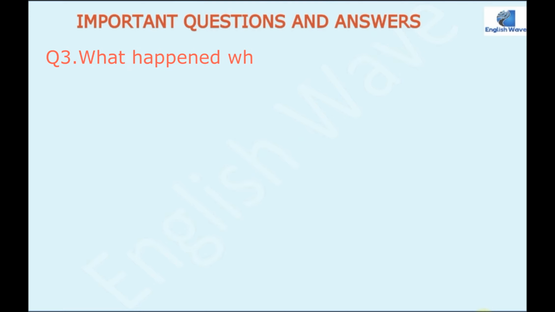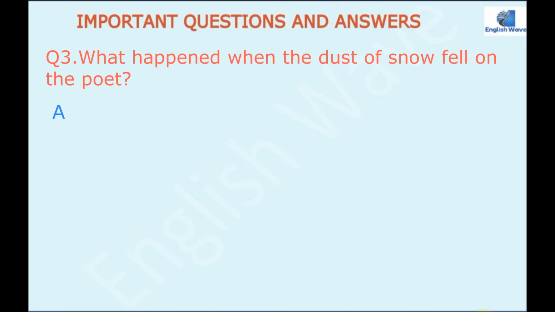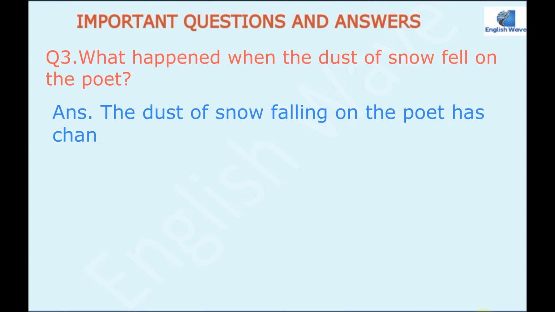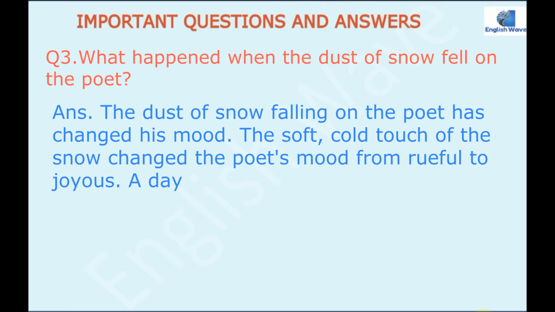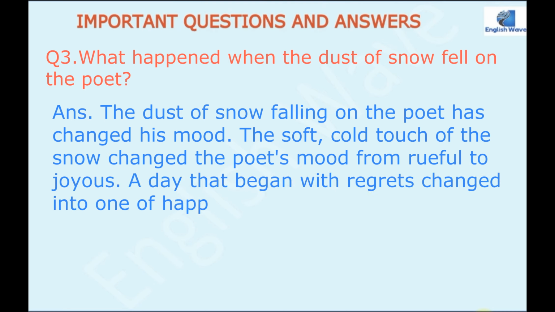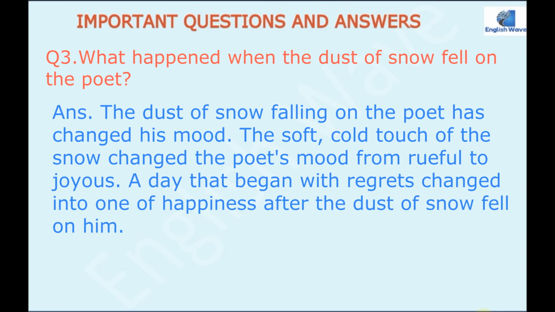Question 3. What happened when the dust of snow fell on the poet? Answer would be, the dust of snow falling on the poet has changed his mood. The soft, cold touch of the snow changed the poet's mood from rueful to joyous. A day that began with regrets changed into one of happiness after the dust of snow fell on him.